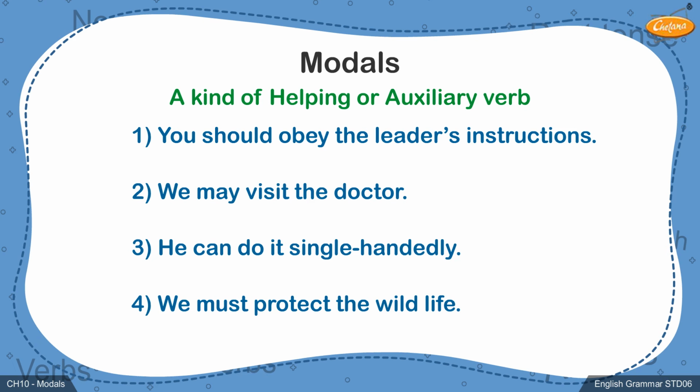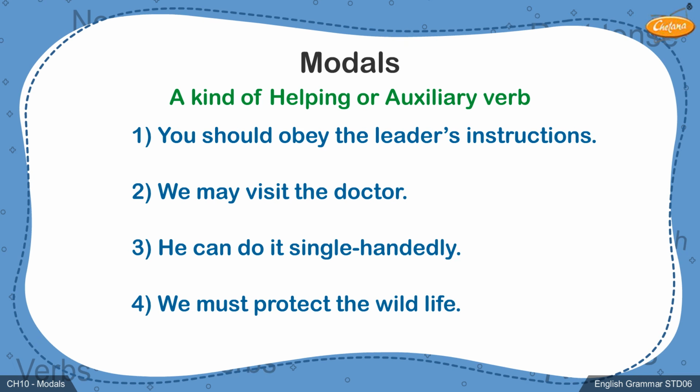The helping verb in the first sentence, should, indicates that it is compulsory to obey the leader's instruction. Hence, this auxiliary is indicating the mood of compulsion. Such a helping verb which indicates a certain mood is called a modal auxiliary. Should in the first sentence is a modal auxiliary.